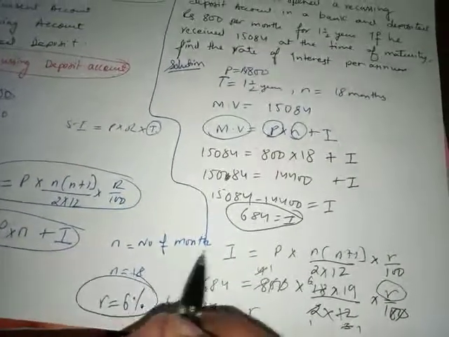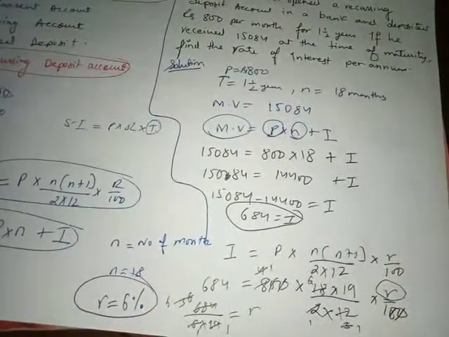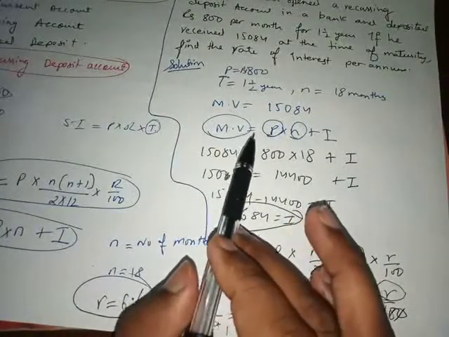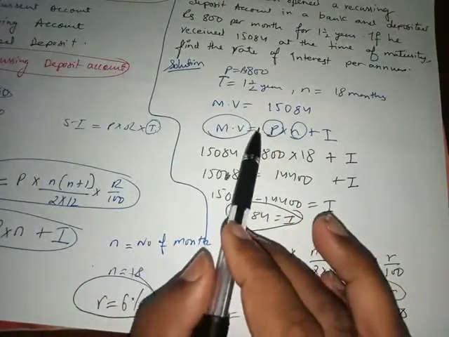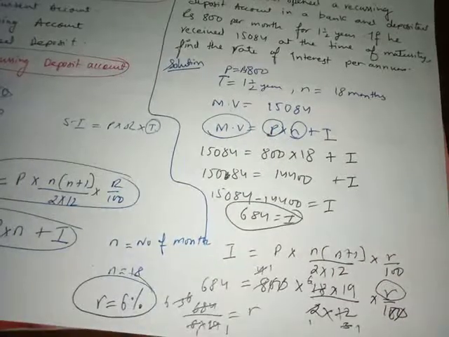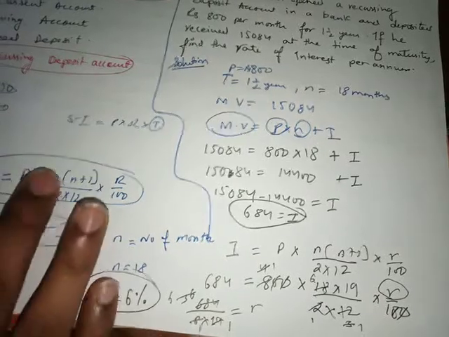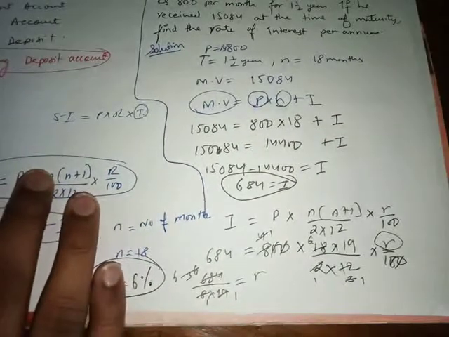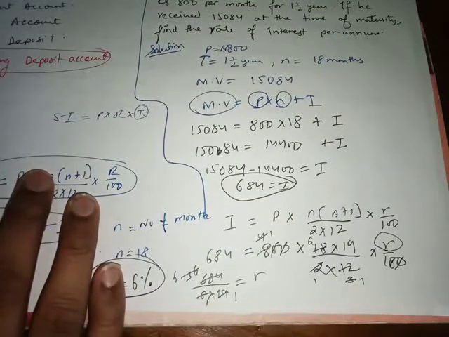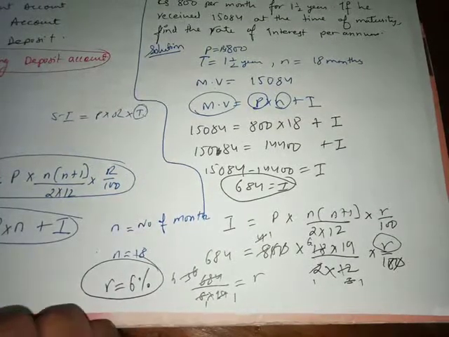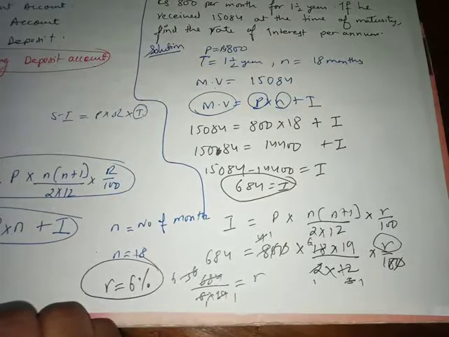So did you guys understand? I didn't use any other formula. I just used two formulas. The only thing that I did was, first I used the maturity value formula. Why? Because the maturity value amount was given to me, so I had to use that formula first. So this is the two chapters that we have revised now, and I hope you guys understood because we did this a long time back. So you would have got how to do it.